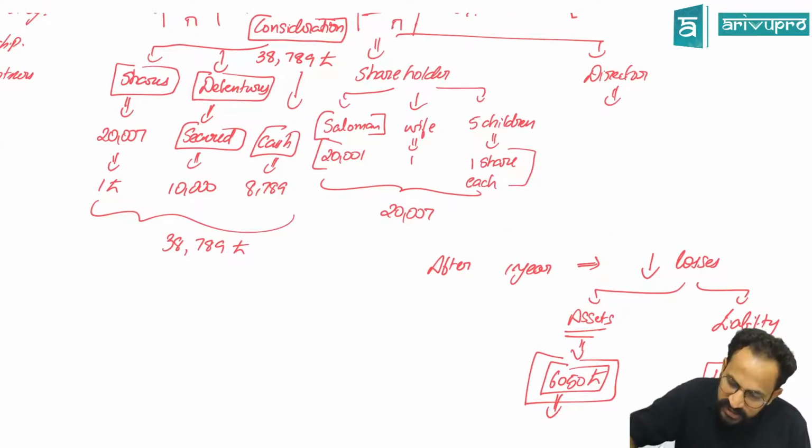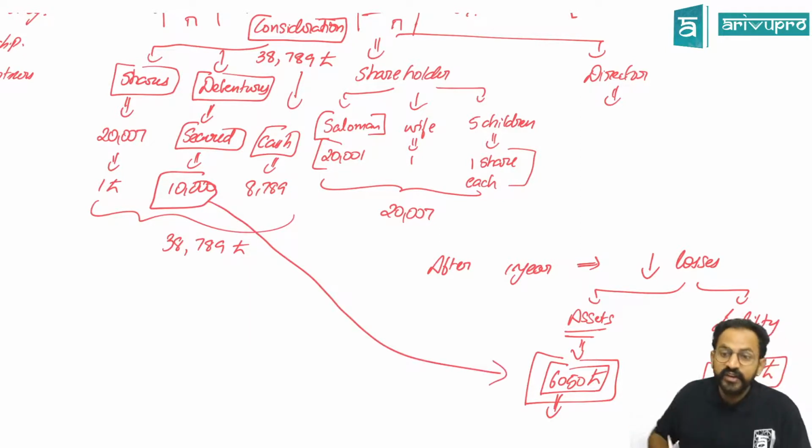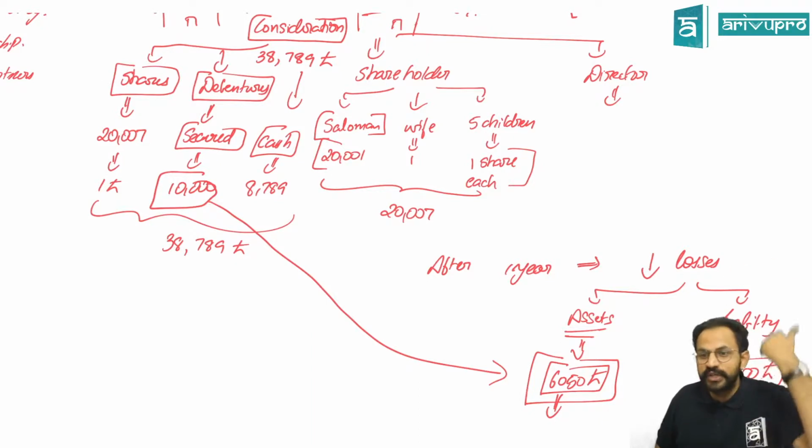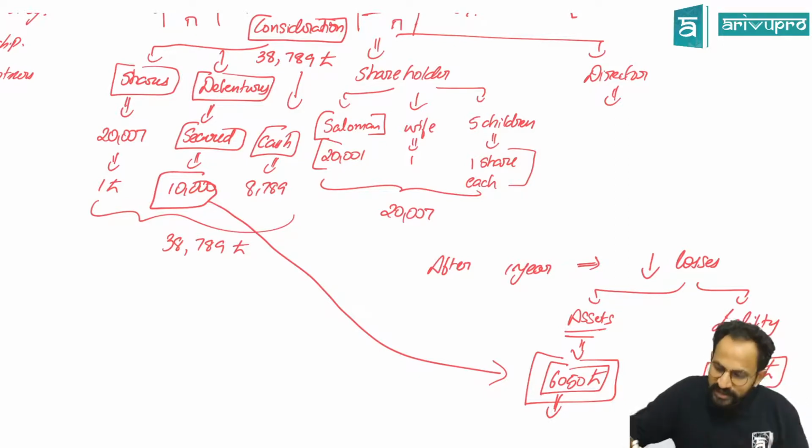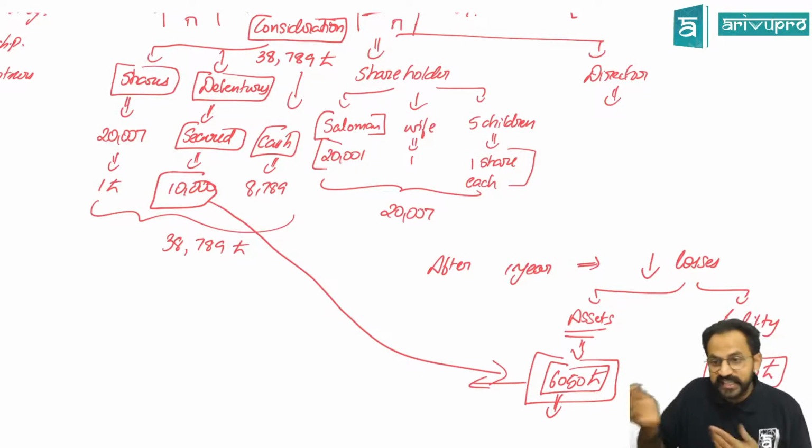There were outstanding debentures which were secured. What do you mean by secured, sir? If the company does not have money to repay, then whoever holds the debentures can come and take over the assets of the company. So Solomon, with the 10,000 worth of debentures he had, recollected the money back. Whatever the assets were, they were taken by Salomon himself.